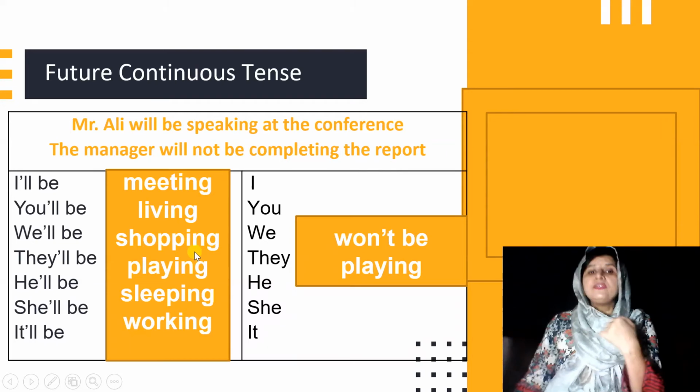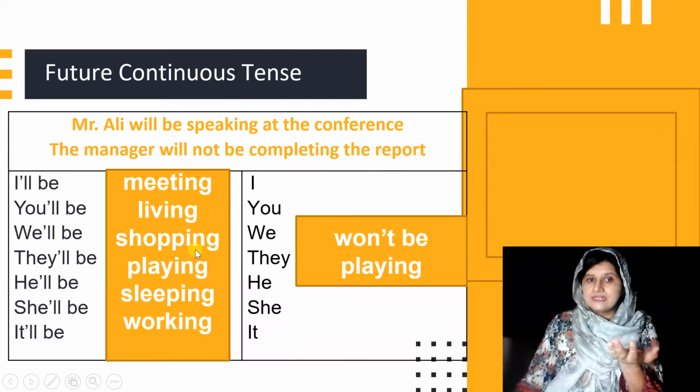But if it is an informal situation, then you are given the liberty to use the contractions. Here, you will just remove the WI part and add apostrophe double L. So you will say I'll be meeting, you'll be living, we'll be shopping, they'll be playing, he'll be sleeping, she'll be working, it'll be working, right?